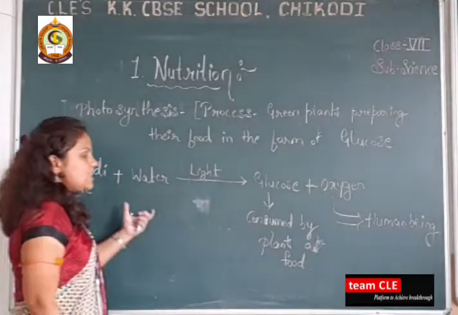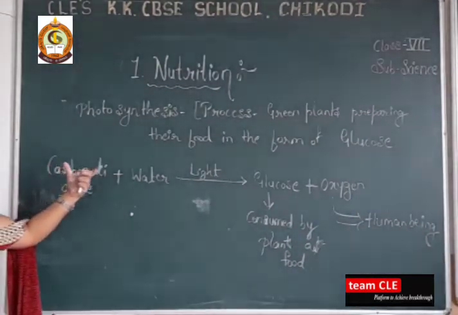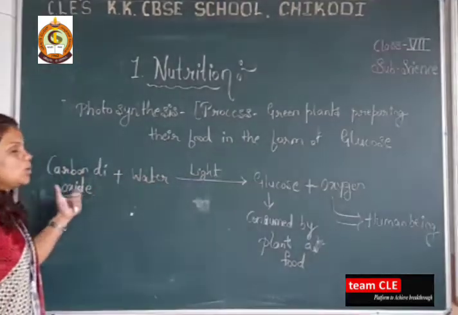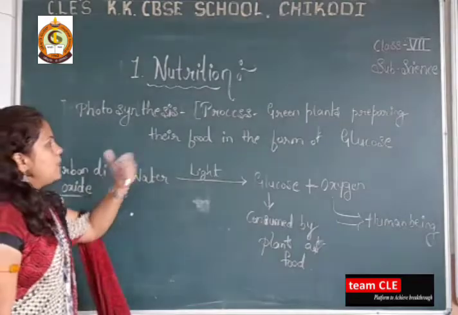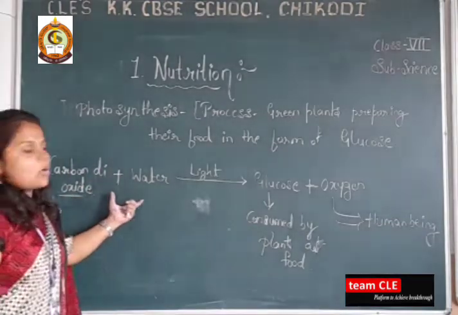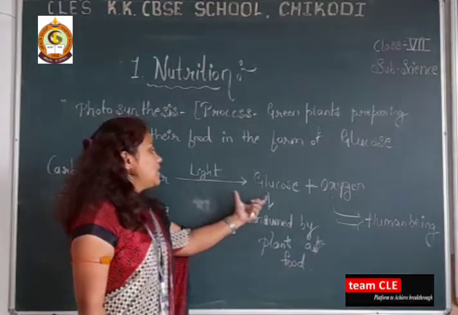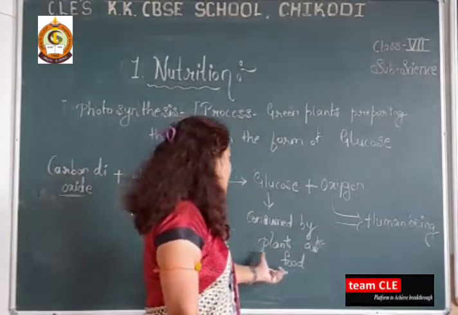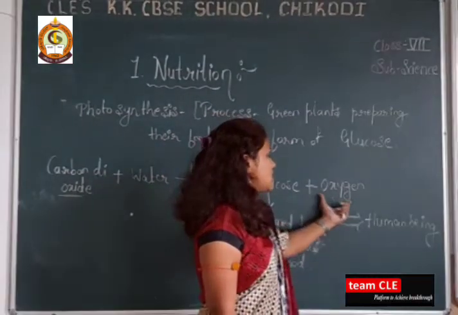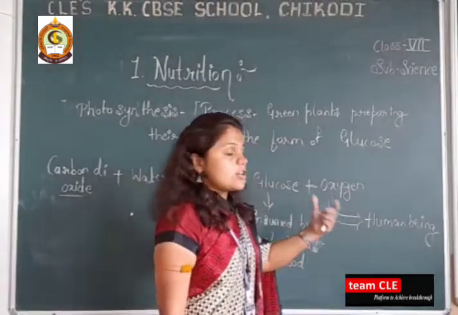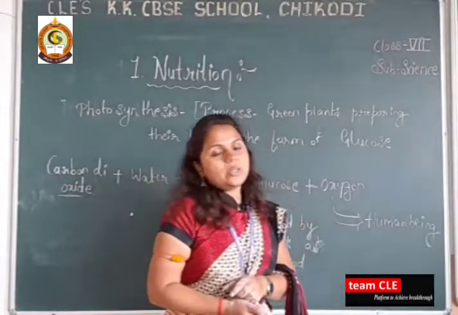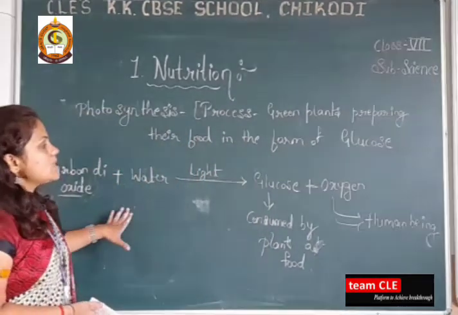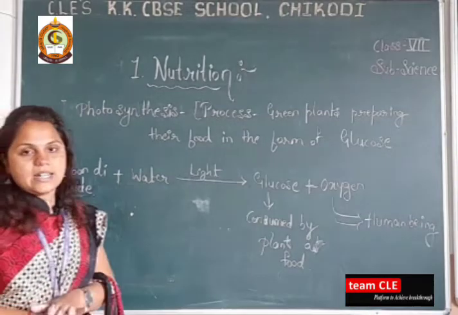So this is the basic thing you already know, how photosynthesis occurs. This is the process where the green plants prepare their food in the form of glucose. Carbon dioxide plus water in the presence of light is converted into glucose, which is consumed by the plants as food, and the oxygen as the byproduct, meaning they prepare extra for us, is consumed by human beings or other living organisms. So dear students, these are only the basic things you have learned in previous classes.